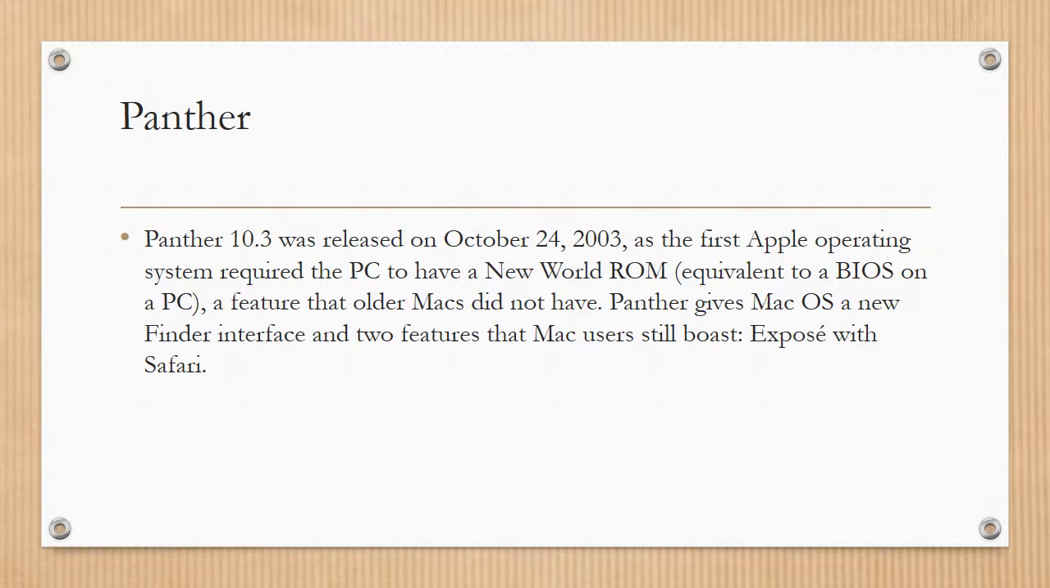Panther 10.3 was released on October 24, 2003, as the first Apple operating system that required the PC to have a New World ROM, equivalent to a BIOS on the PC, a feature that the older Macs did not have. Panther gives Mac OS a new Finder interface and two features that Mac users still boast about, Exposé and Safari.